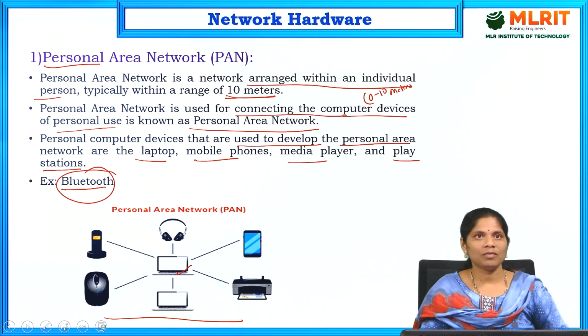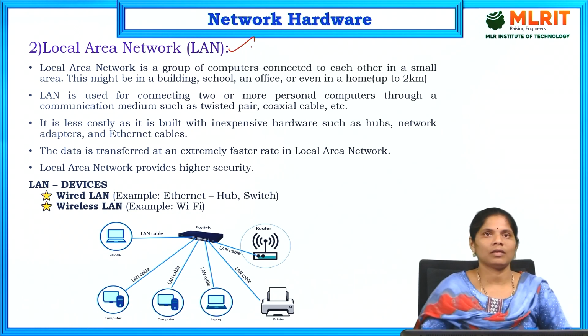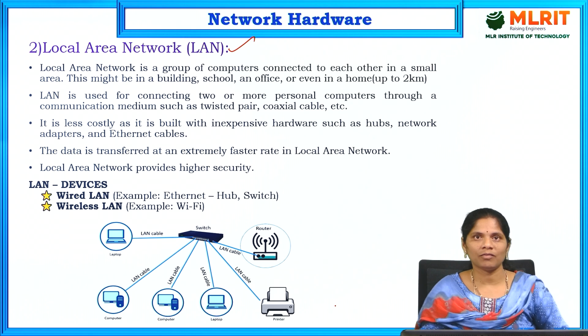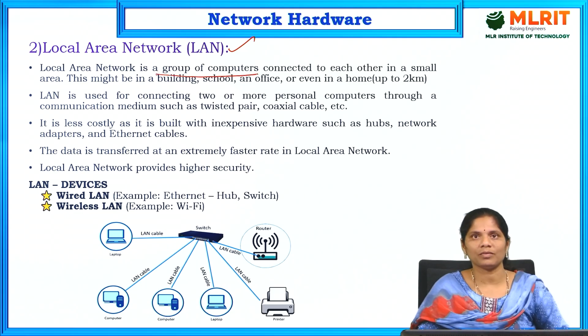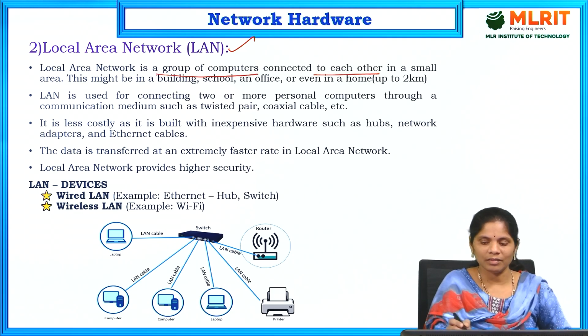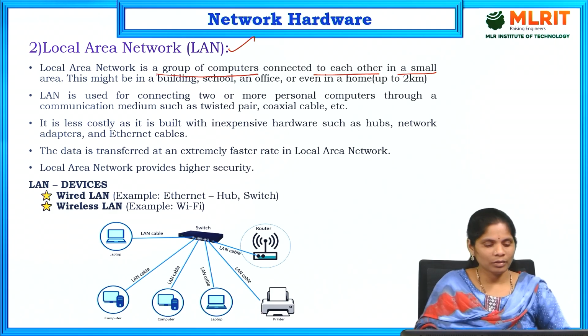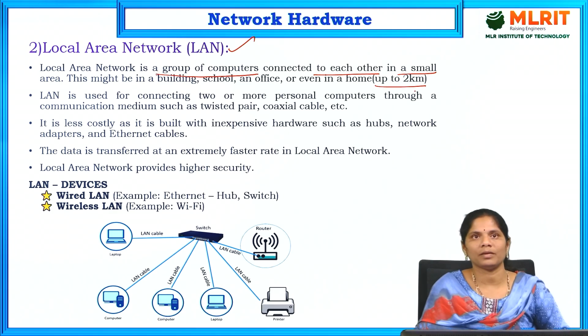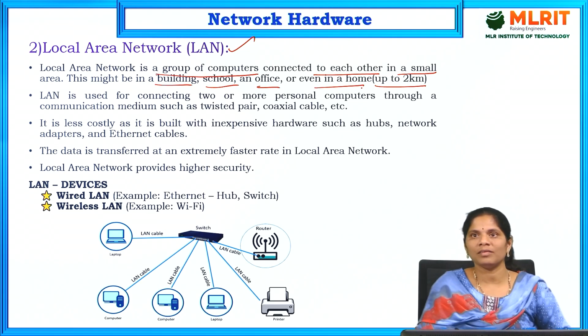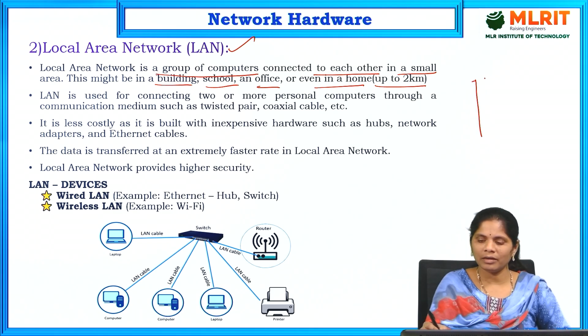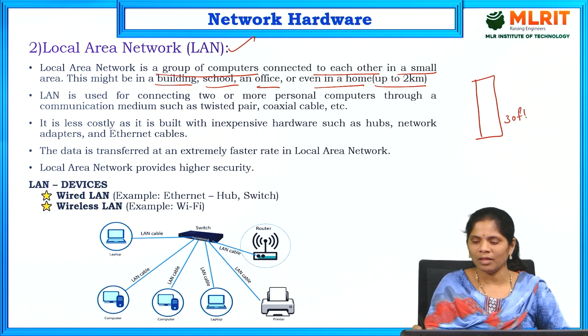Next we will discuss what is a local area network, LAN. I am talking about a little extension of the personal area network. A local area network is a group of computers connected to each other in a small area, up to 2 kilometers. The range is 0 to 2 kilometers. It might be in a building, school, office or home. These are all examples of a local area network. Suppose we take this building. It has 30 floors.